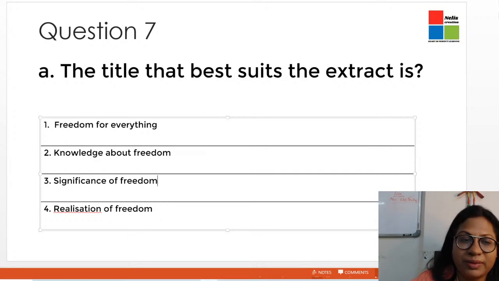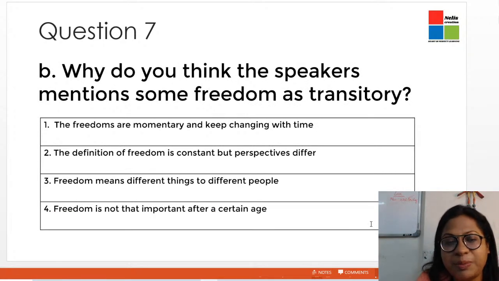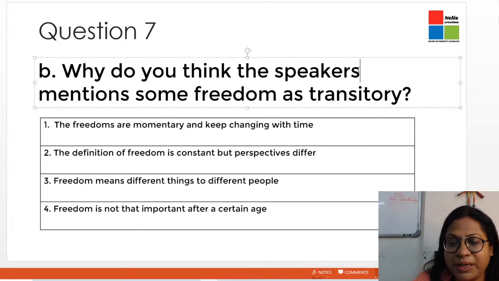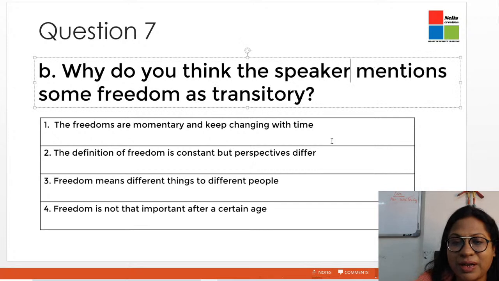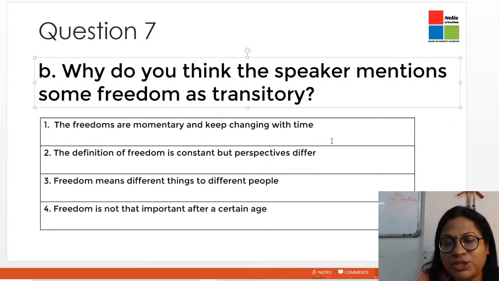The next question: why does the speaker mention certain freedoms as transitory? Now what is the meaning of the word transitory? It means something which is not permanent, something which doesn't stay forever. The first option is the freedoms are momentary and keep changing with time. Momentary also means similar to transitory, something that is there for the moment and again after some time it can change. The second option, the definition of freedom is constant but perspectives differ.